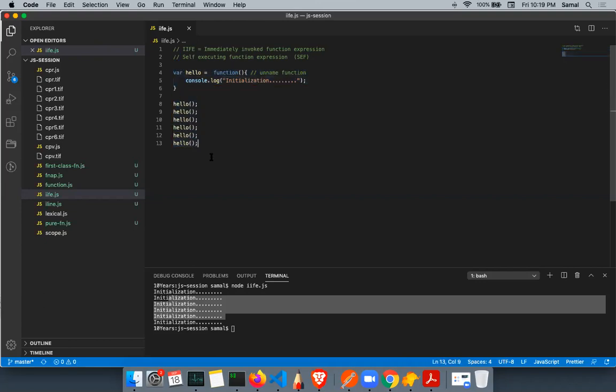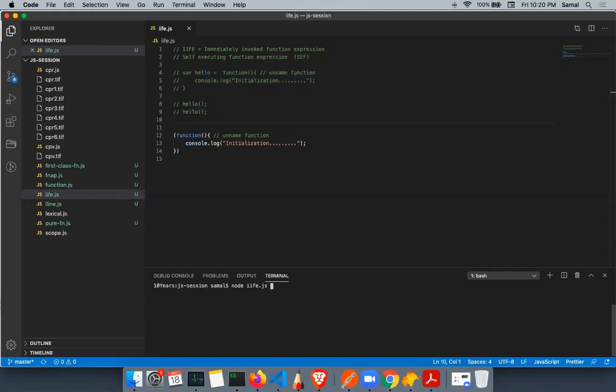In an immediately invoked function expression, we do not assign anything to a function. Instead, we wrap it into a block scope, inside a parenthesis. Now the function is defined here. If I run this, nothing will happen.